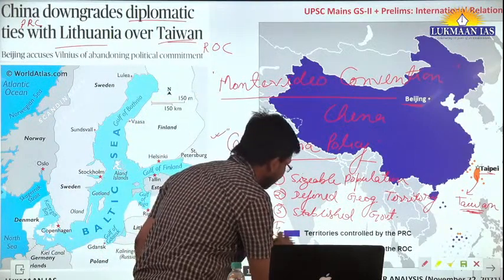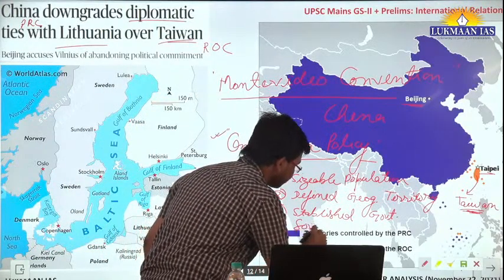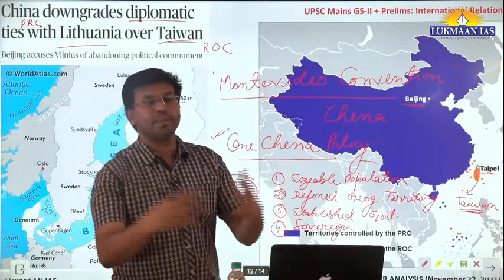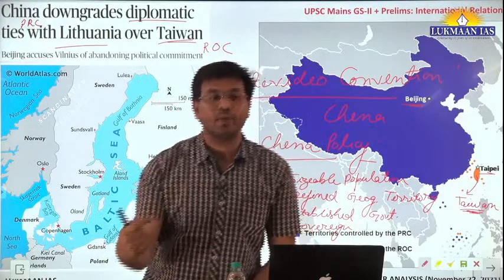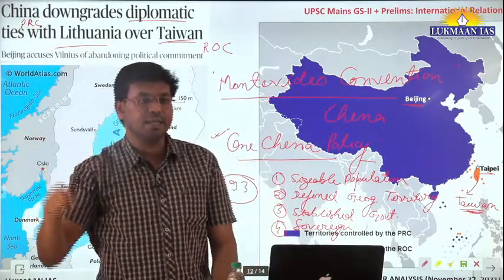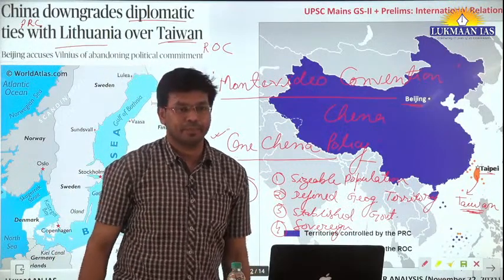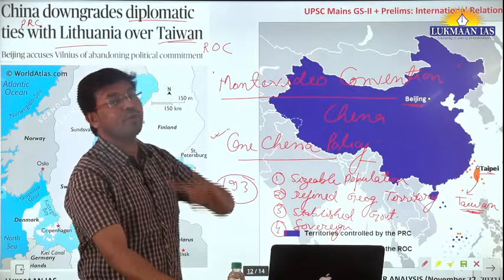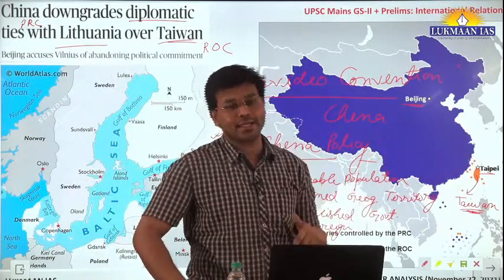Fourth thing is it should be sovereign. Sovereign means it should be able to formulate its internal policy and external policy without any external influence. It should have independent capability to conduct foreign relations with any other country.